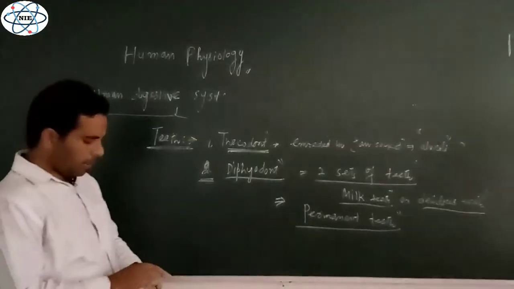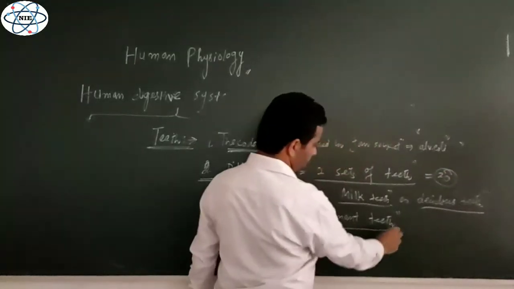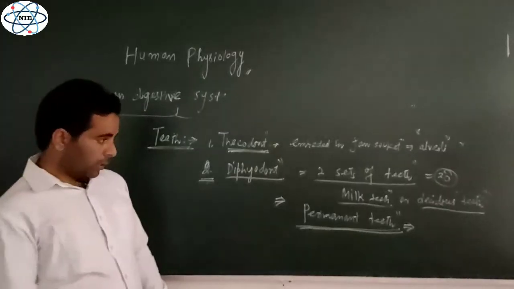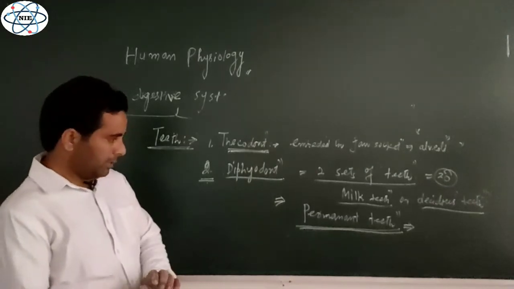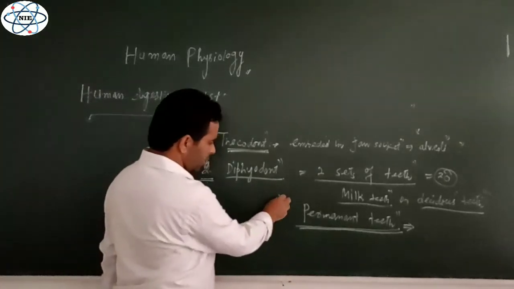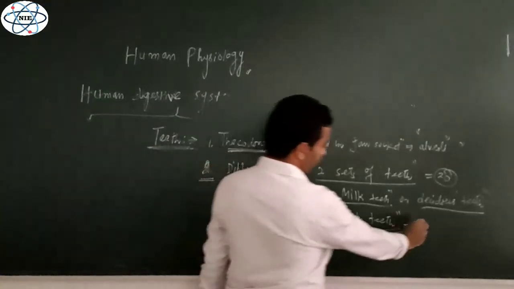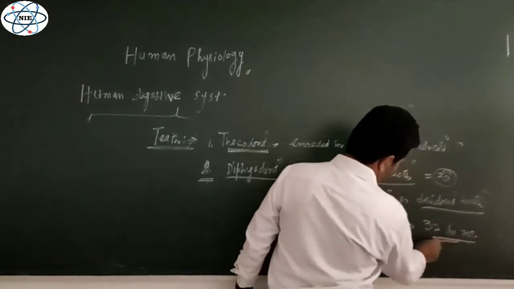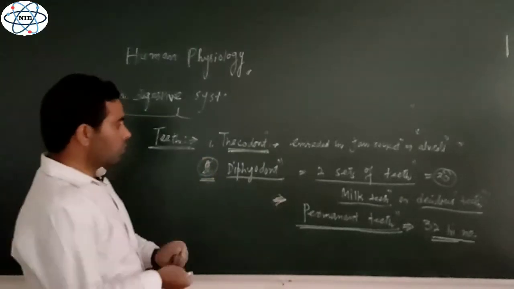And here I would like to tell you that these milk teeth are only 20 in number. So far as permanent teeth are concerned, which are present throughout the life of the individual, no doubt in advanced life they also fall, right? They get damaged, right? But these permanent teeth in most human individuals are 32 in number. So this is another condition that's known as diphyodont.